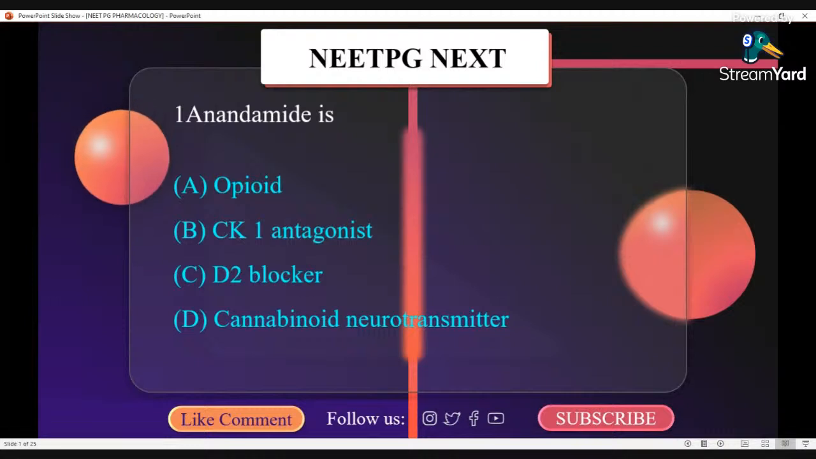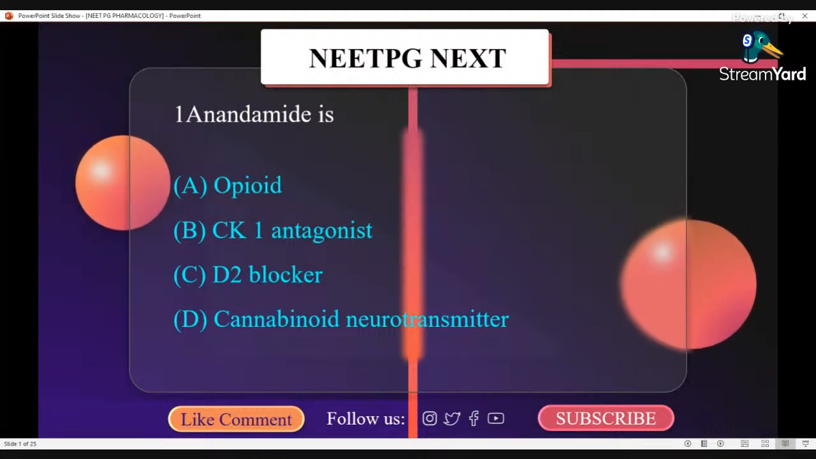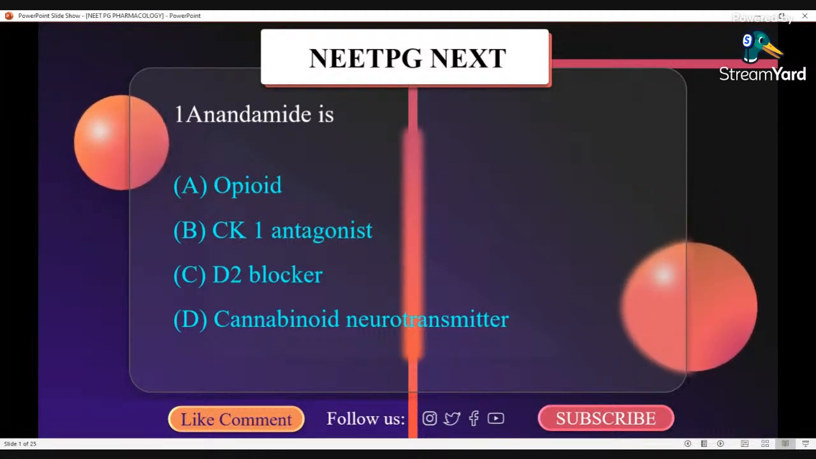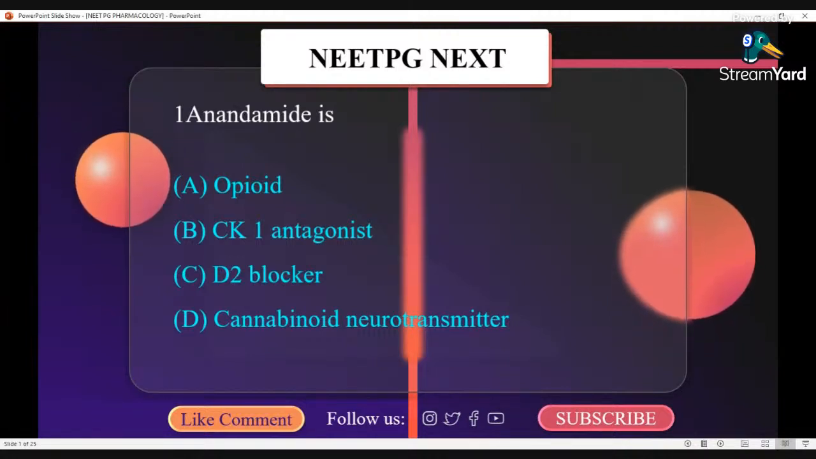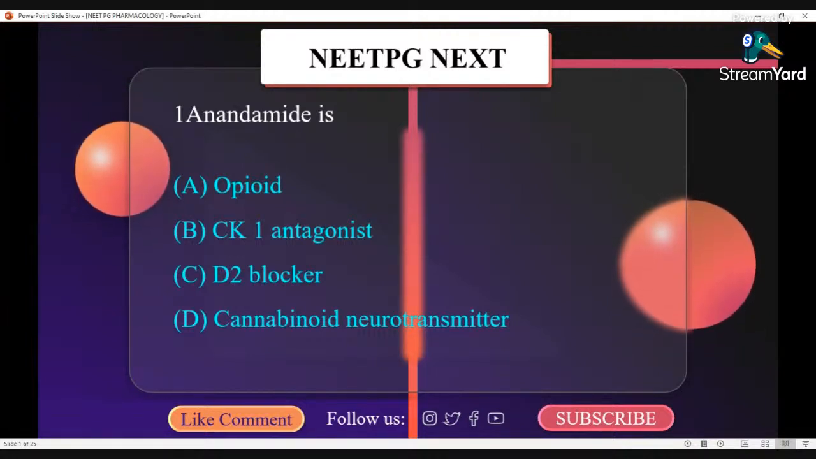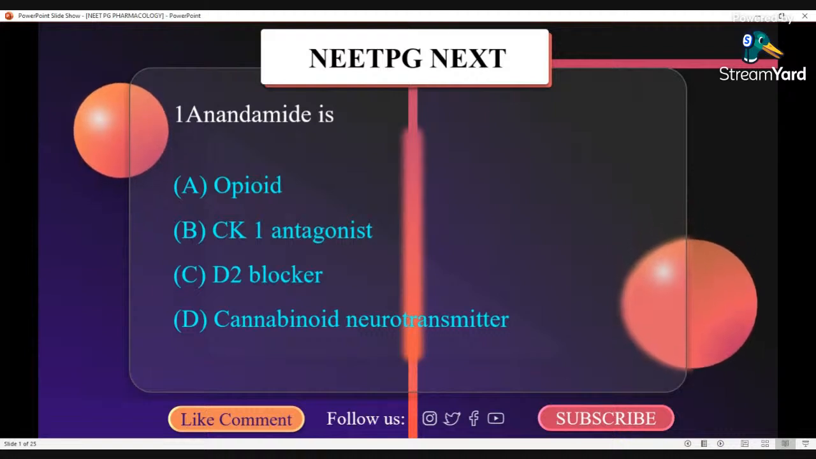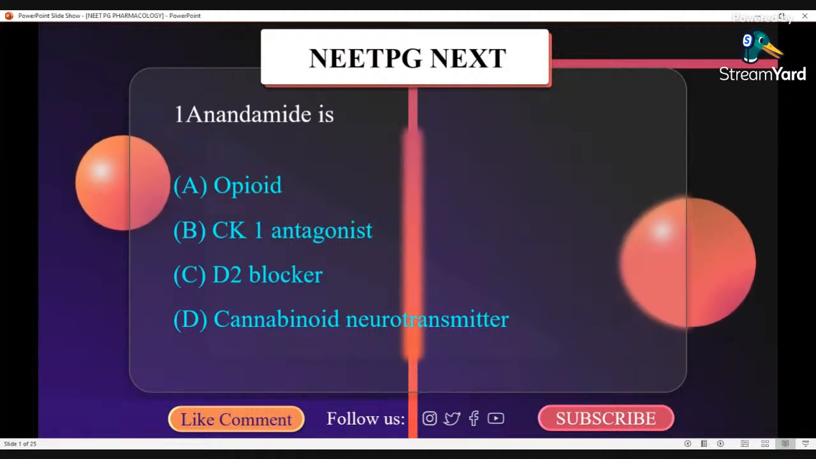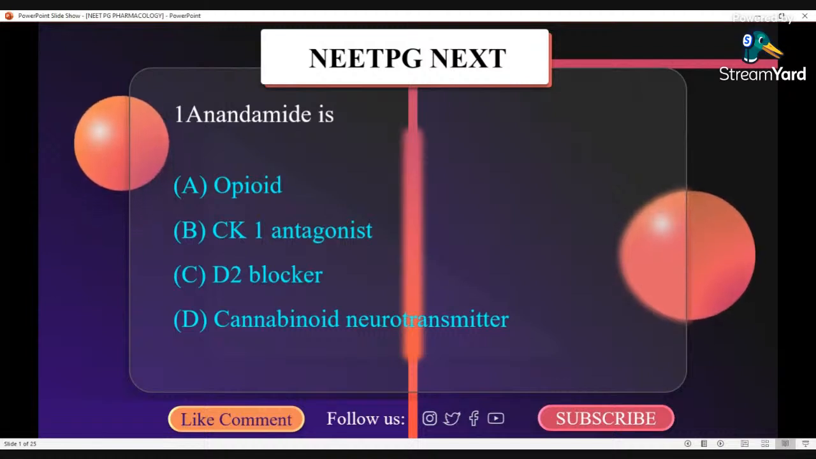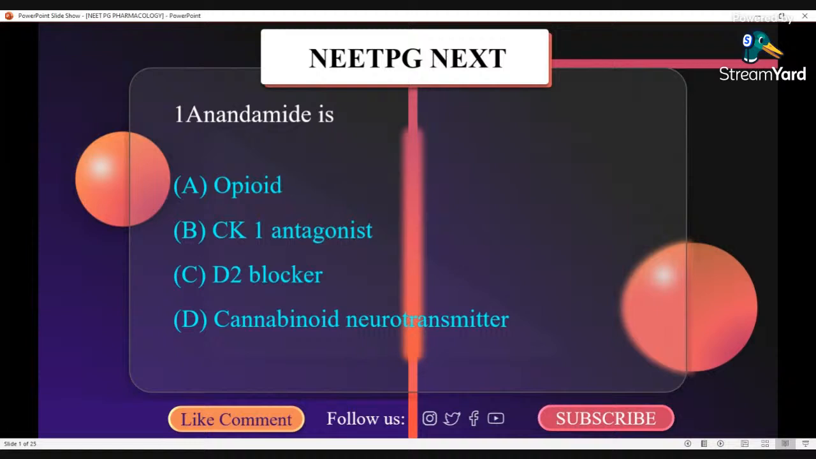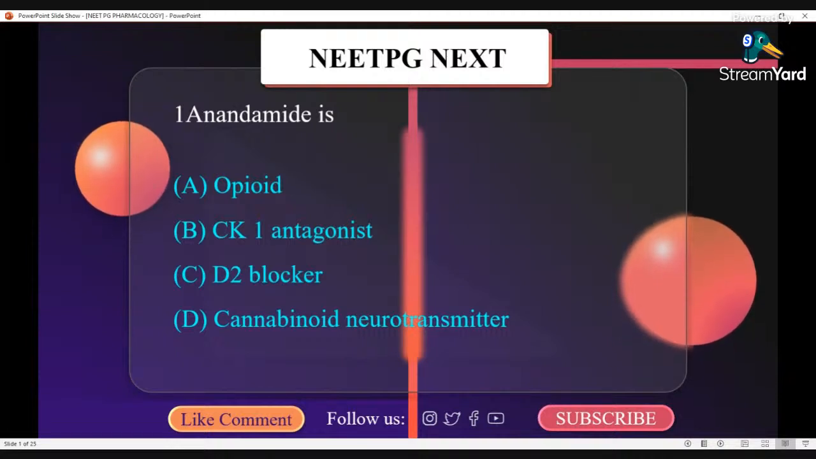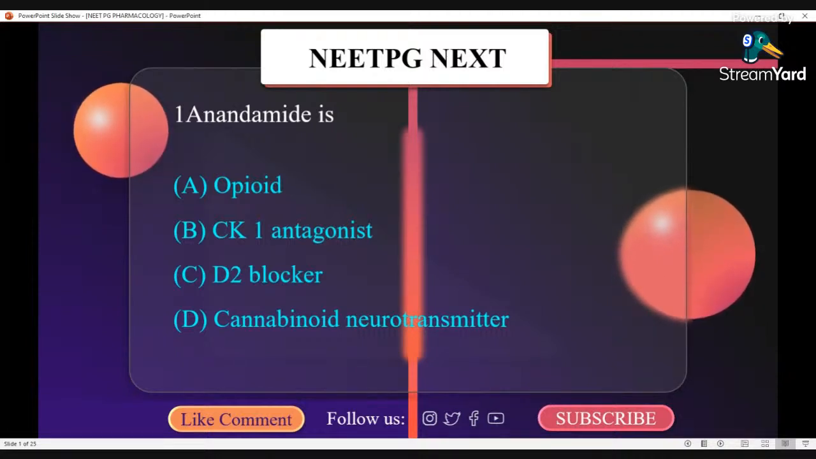It is degraded primarily by the enzyme fatty acid amide hydrolase, FAAH, which converts anandamide into ethanolamine and arachidonic acid. As such, inhibitors of FAAH lead to elevated anandamide levels and are being pursued for therapeutic use. So the correct option here is cannabinoid neurotransmitter. So anandamide is a cannabinoid neurotransmitter.